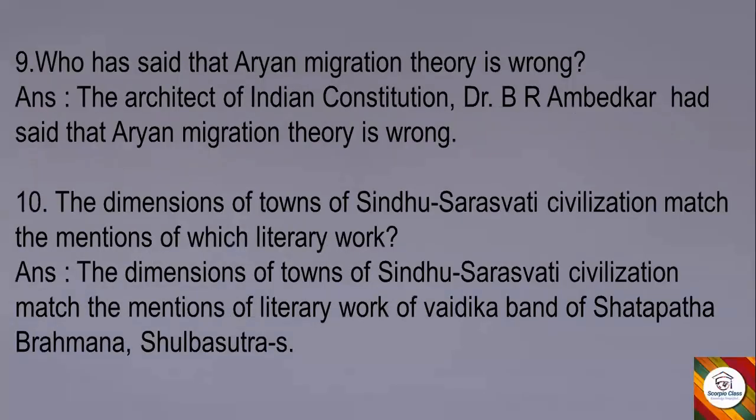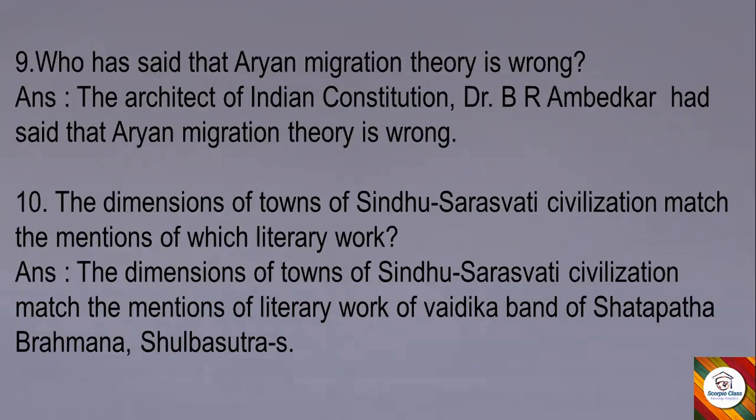Next, ninth question. Who has said that Aryan migration theory is wrong? Answer. The architect of Indian Constitution, Dr. B.R. Ambedkar, had said that Aryan migration theory is wrong. 10th question.